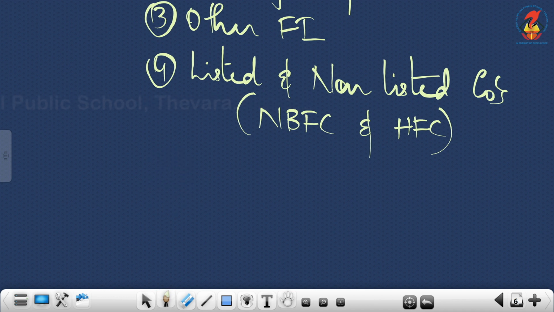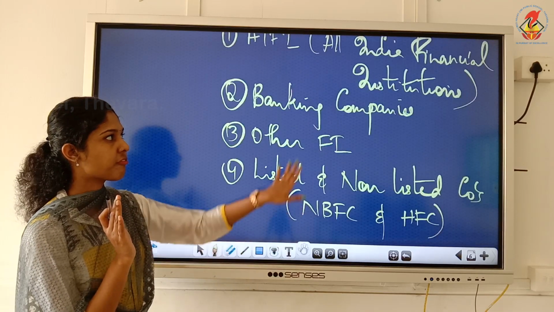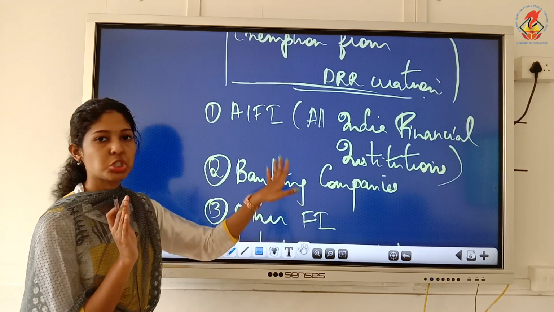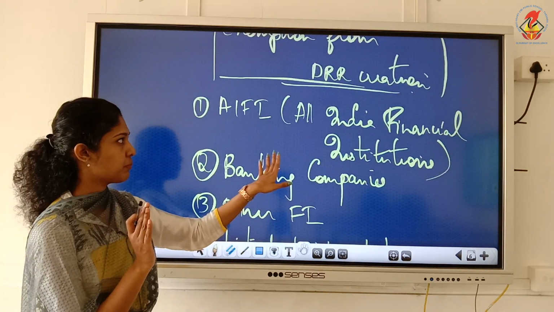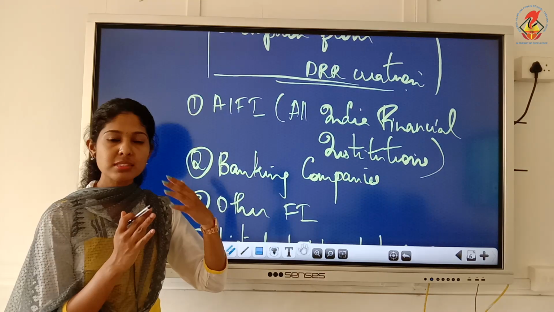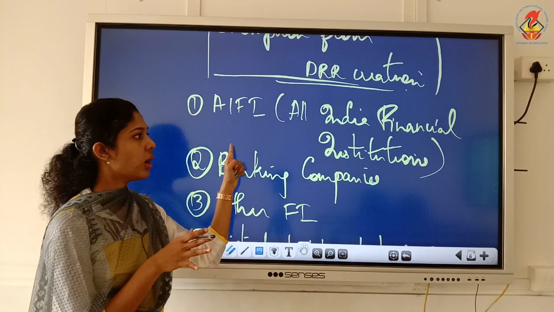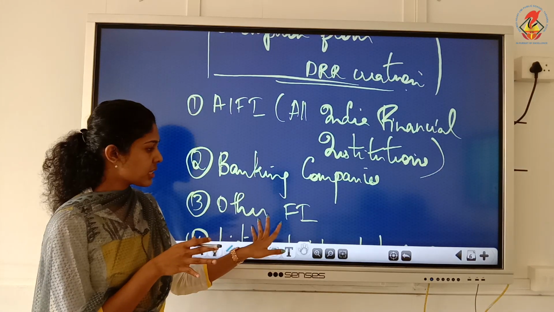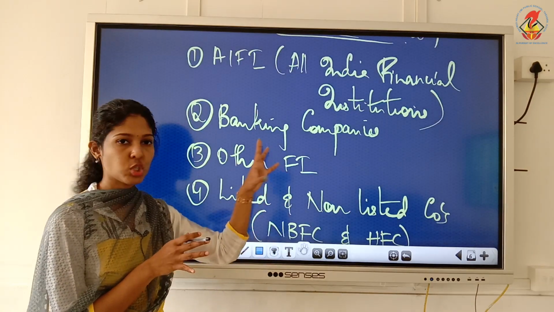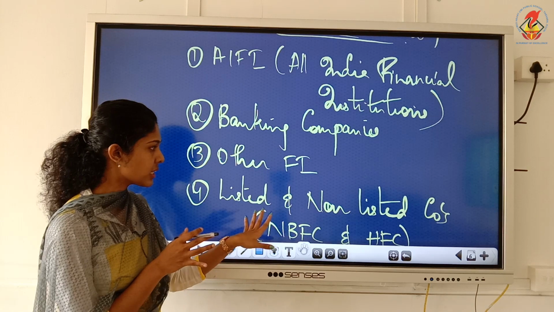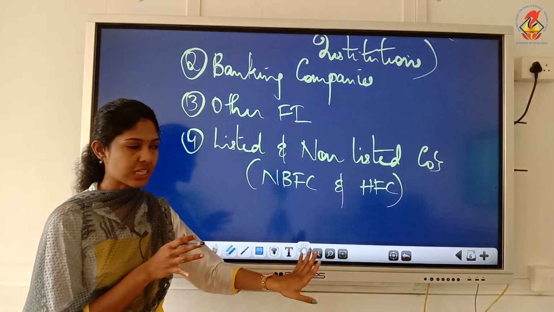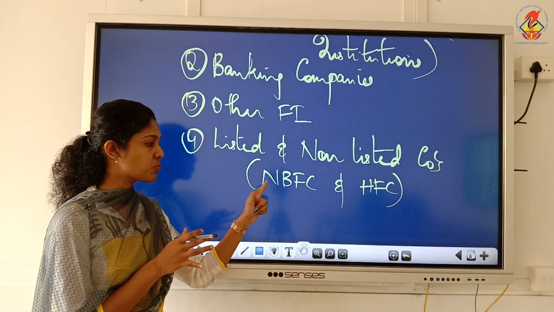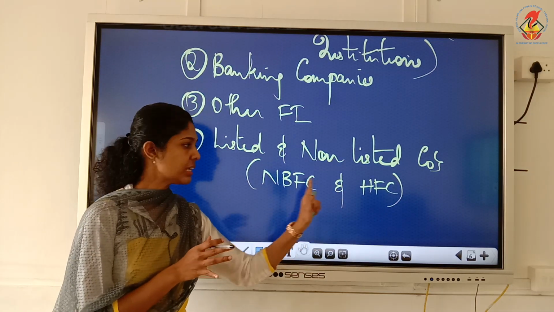Yes, these are companies exempted from creation of DRR, which you should remember very carefully. Exempted means they need not create DRR. All India financial institutions, banking companies, other financial institutions which come within this Companies Act, then listed and non-listed companies, which includes mainly NBFC and HFC.